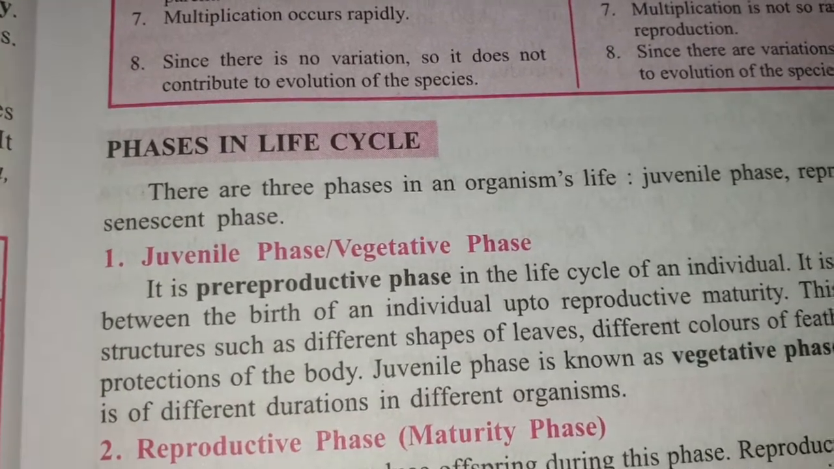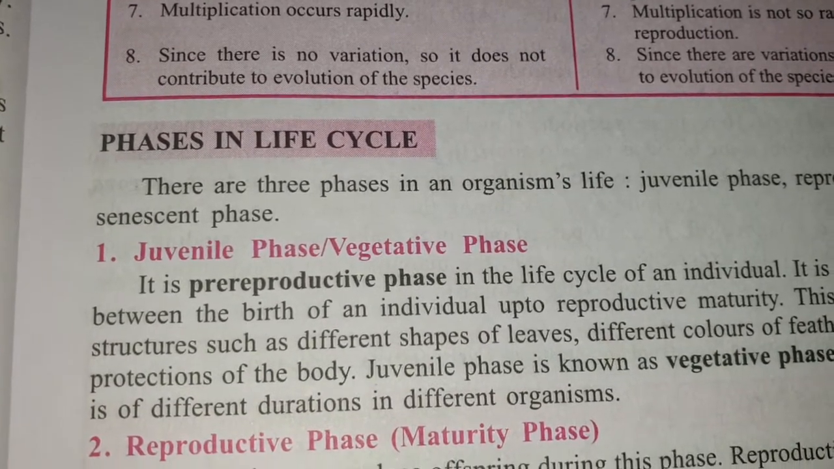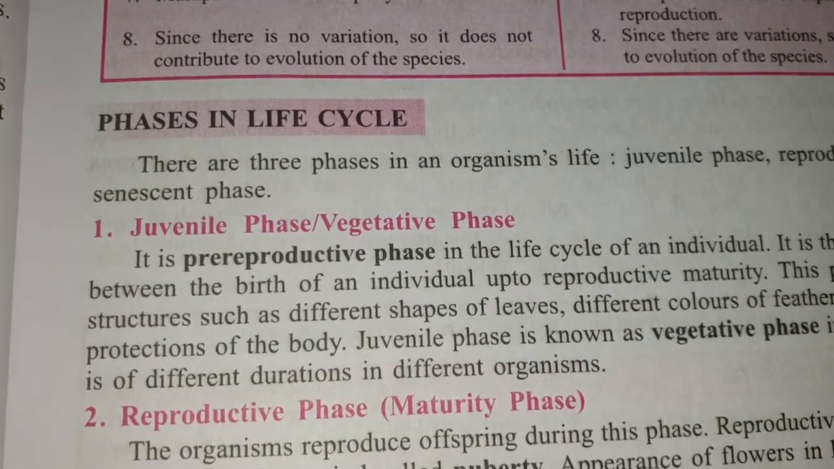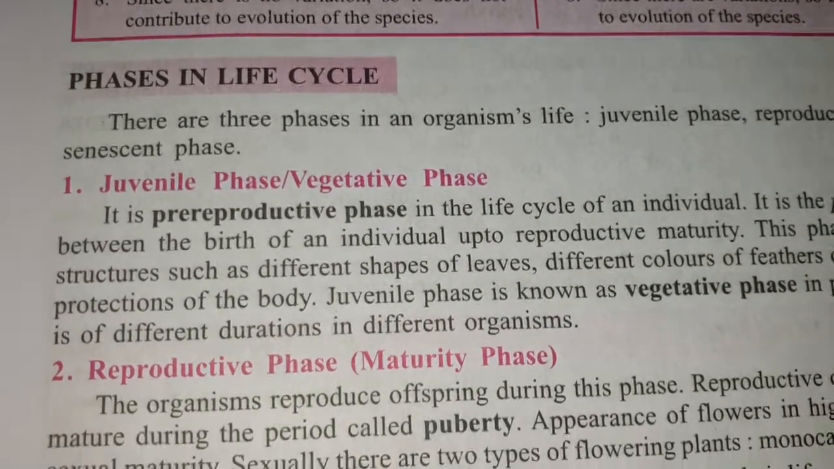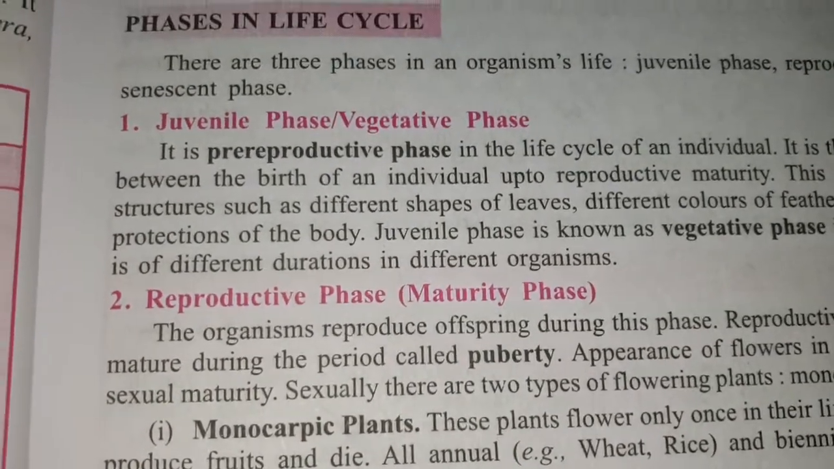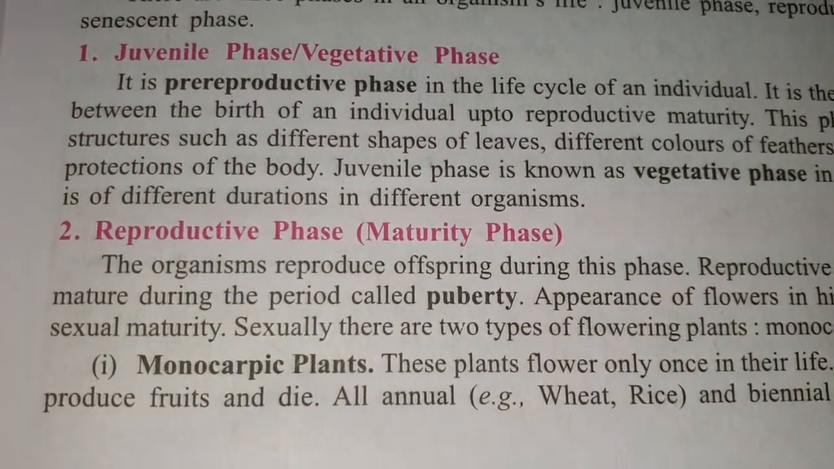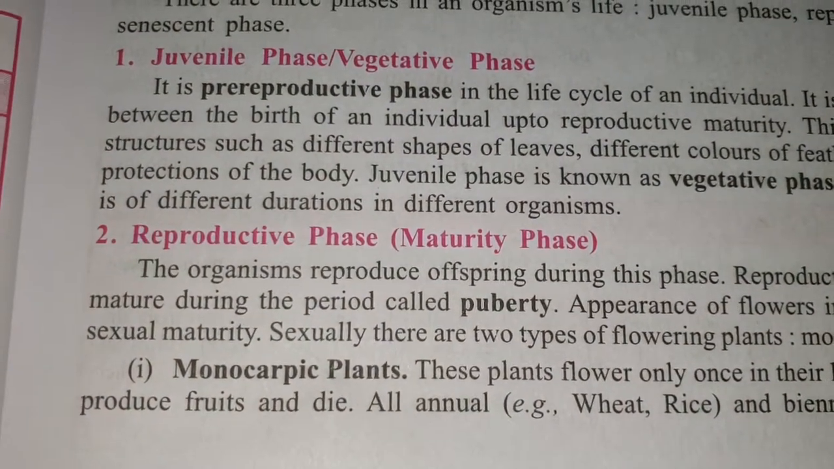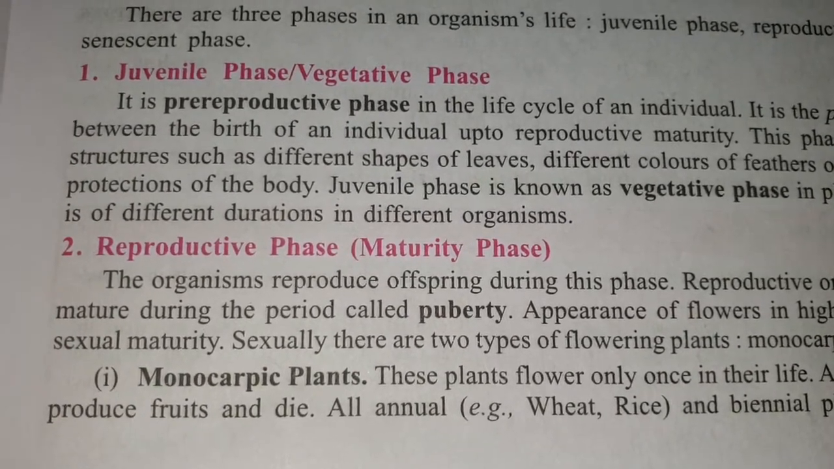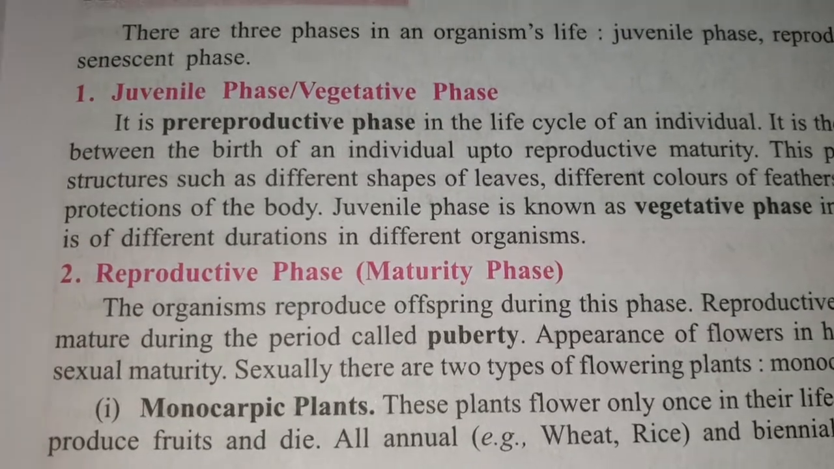Next, let's go to the topic phases in life cycle. While we are discussing the phases, we have already earlier studied the juvenile or vegetative phase, which is the very early phase, then the reproductive phase, then senescence. As we are studying sexual reproduction, let us go into detail on the reproductive phase, which is the maturity phase. When a particular organism has attained its sexual maturity, we call it puberty.